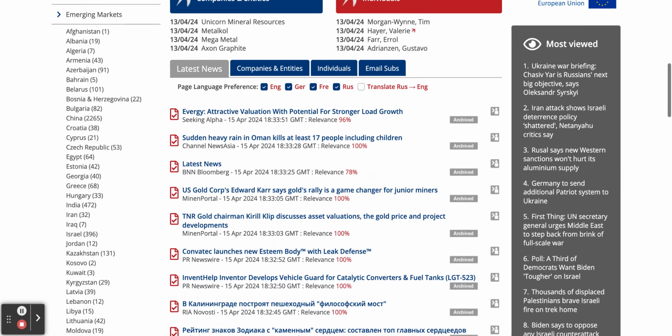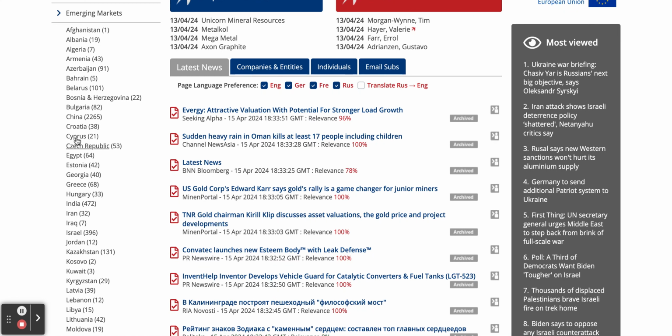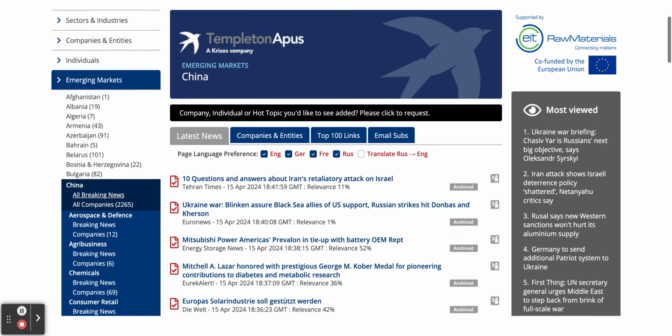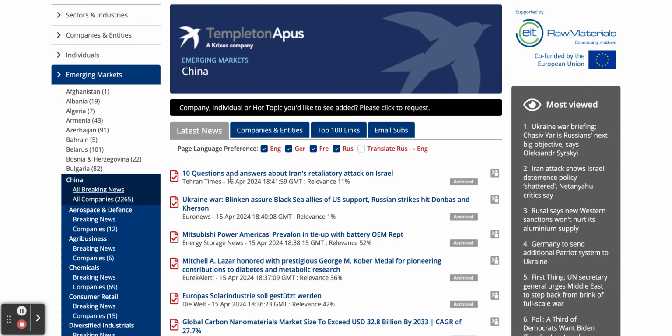So just as a quick example, let's have a look at China. Okay, so if we click on China, the page will refresh and it will have all of the most recent news where there's anything to do with China mentioned, with the most recent news article up at the top. And under each headline, you'll have the source, the date, the time, and the percentage relevance as to how relevant the article is to the subject, which in this case is China.